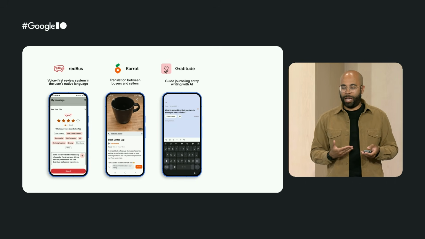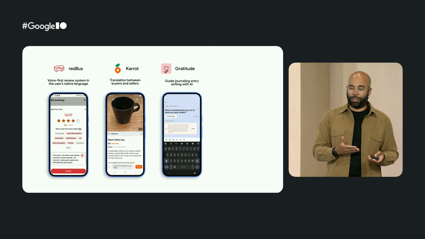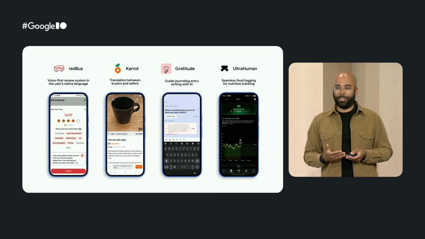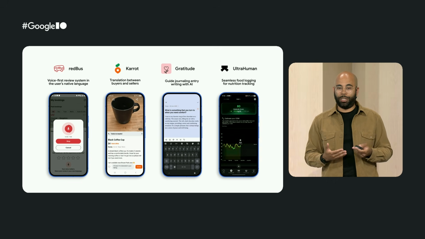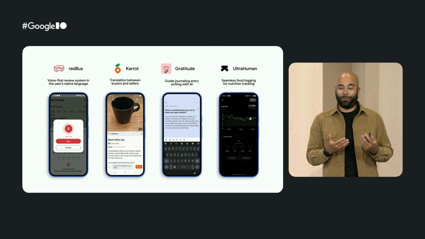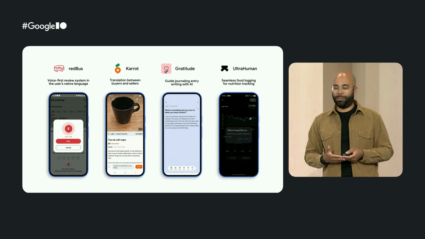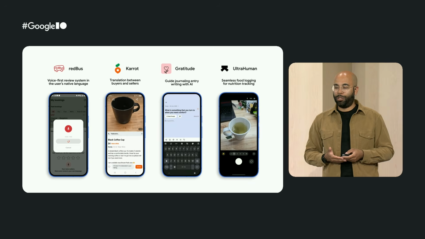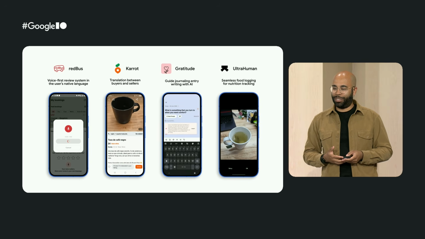Gratitude, a journaling app, is using it to suggest journal entries. And finally, Ultrahuman, a fitness tracker app, is using it to build a food logging feature using the Gemini image understanding capabilities. So a lot of interesting use cases.